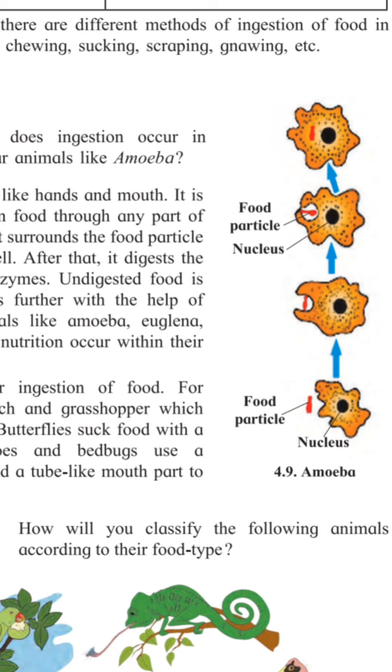It can take in food through any part of the surface of its body. See, it can take food from any part of the body. It surrounds the food particle from all sides to take it into the cell.